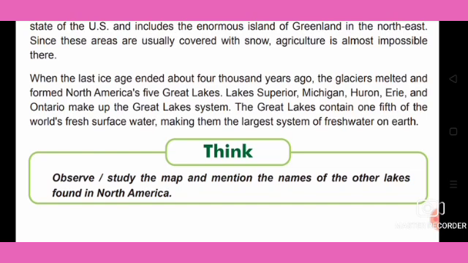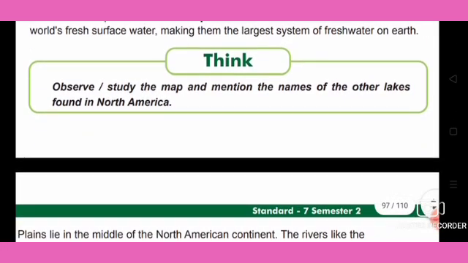The Great Lakes contain 1/5 of the world's fresh surface water. So the Great Lakes consist of how much? 1/5 of the world's fresh surface water, making the largest system of fresh water on earth.